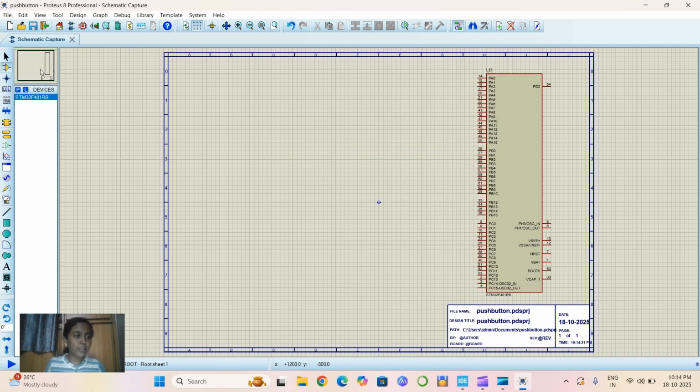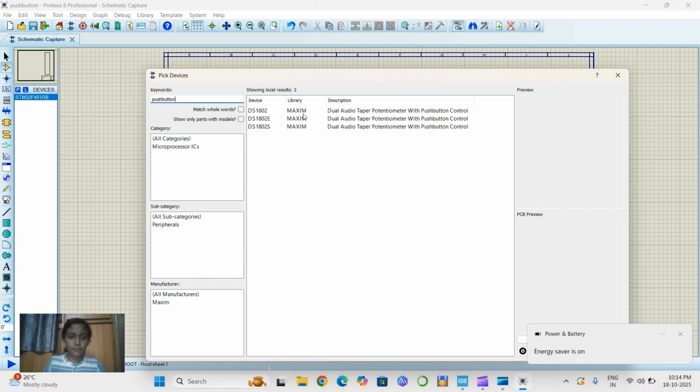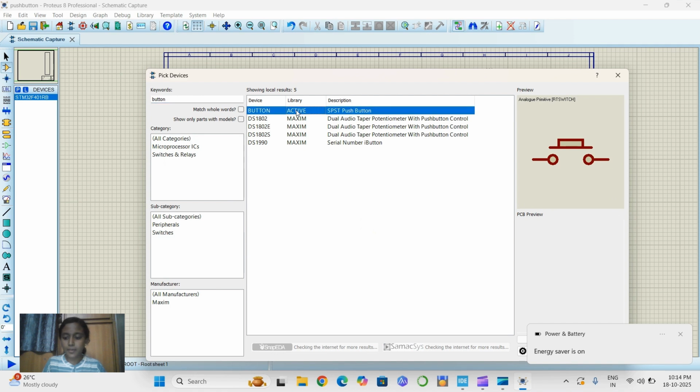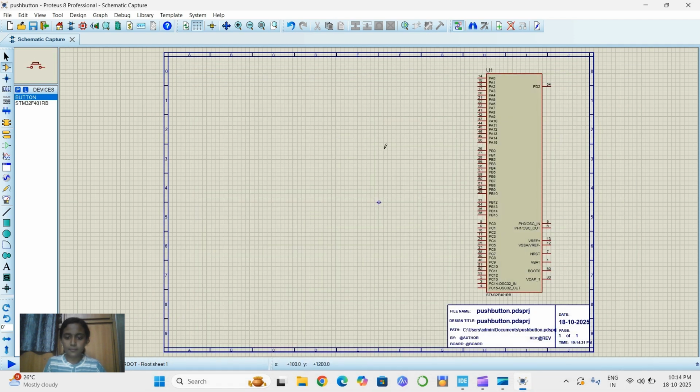And we need a push button also. I'm going to select a push button. Selecting this button. And an LED also.